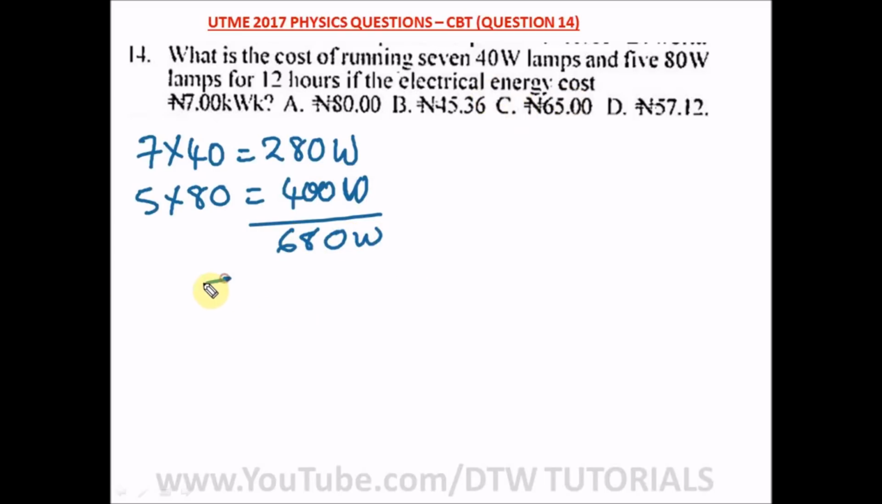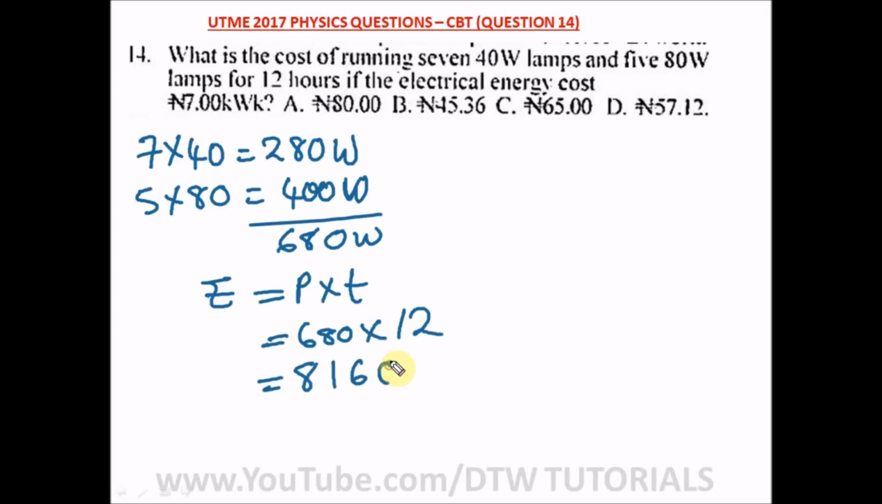So our energy used is power times time. How many hours did we spend? We spent 12 hours powering these bulbs, which have a total power of 680 watts. So we have 680 times 12. And what is 680 times 12? It will give us 8160 watt hours. We have to convert watt hours to kilowatt hours. In converting this, we divide by 1000, and we have 8.16 kilowatt hours.